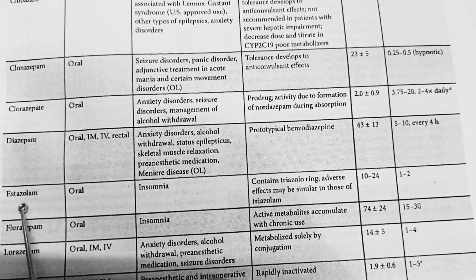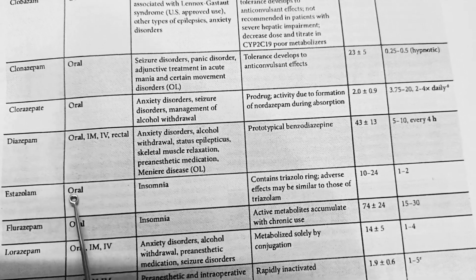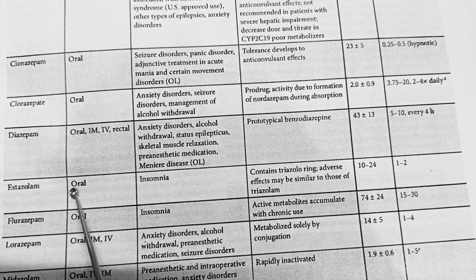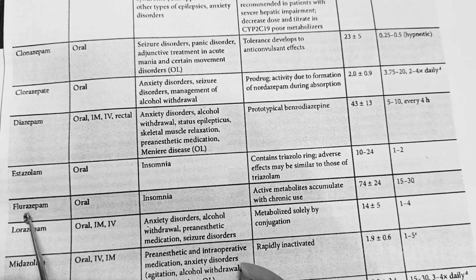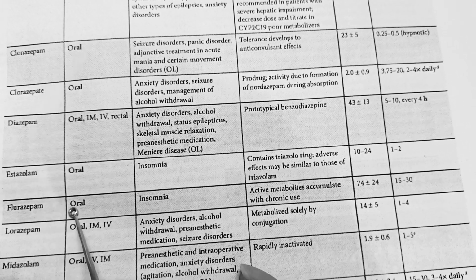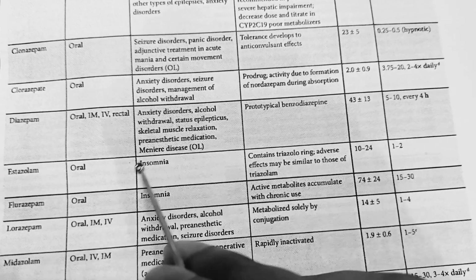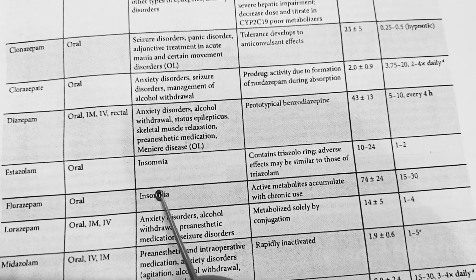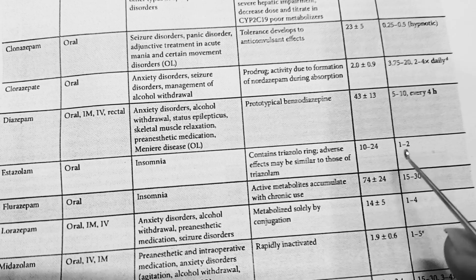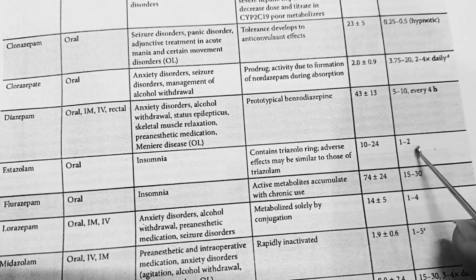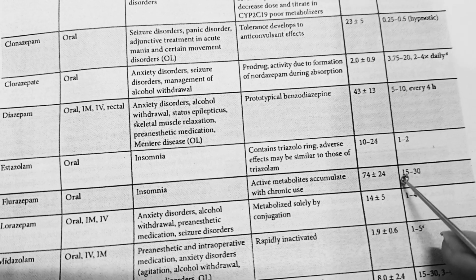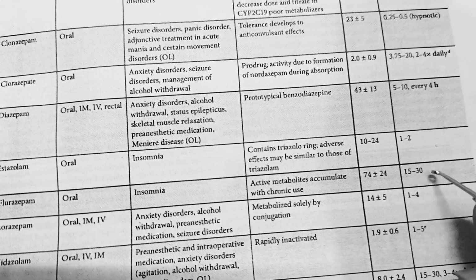Now the estazolam. This estazolam can be used by the oral route, and flurazepam can also be used by the oral route. These two drugs can be used in insomnia, and estazolam is available in 1 to 2 milligram, and flurazepam is 15 to 30 milligram.